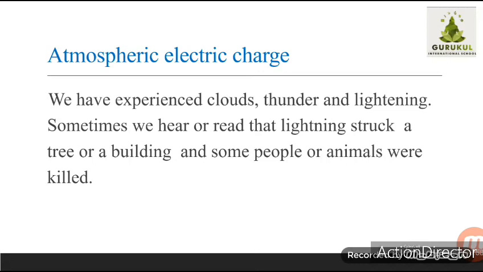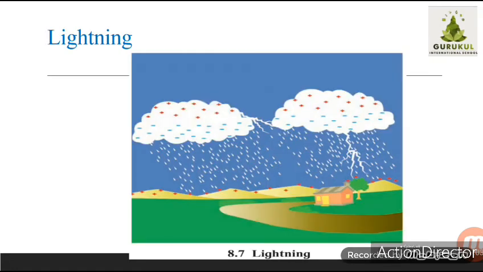Okay, when lightning strikes the earth, what actually happens? Let's try to understand with the help of this figure. As shown in the diagram, you can see a picture of two clouds. In the clouds, red colored positive symbols and blue colored negative symbols are there. The red symbols indicate positive charge and the blue symbols indicate negative charge. Correct? It means the clouds also carry positive and negative charges.